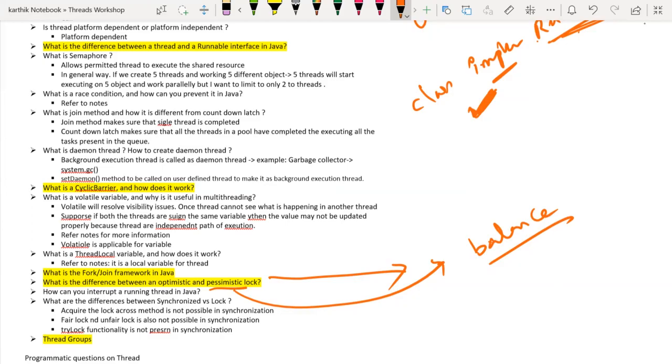Next time, whenever another thread is working, if the version is not matching, you can increment it. But the best way is the atomic variable, because an atomic variable solves the visibility problem as well as the compound problems, right? So that is the difference between optimistic and pessimistic. There are no classes for optimistic and pessimistic lock. These are just concepts in Java.